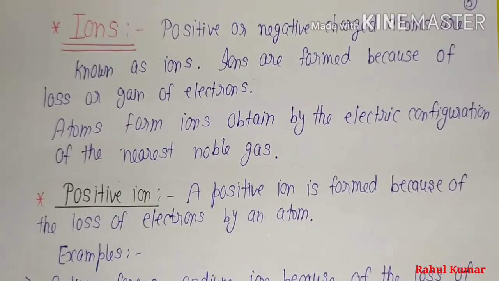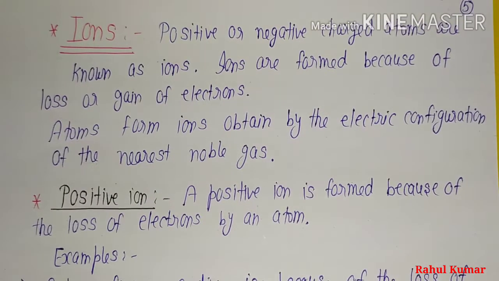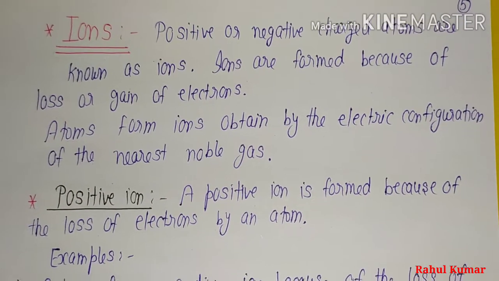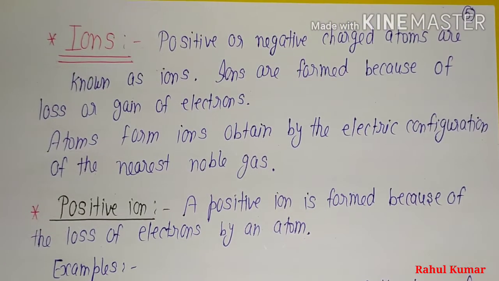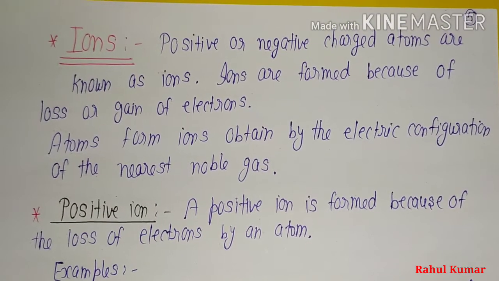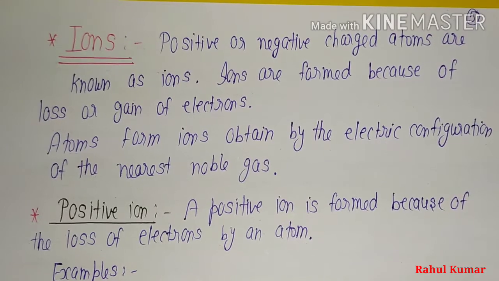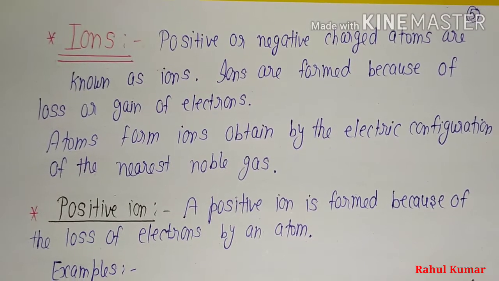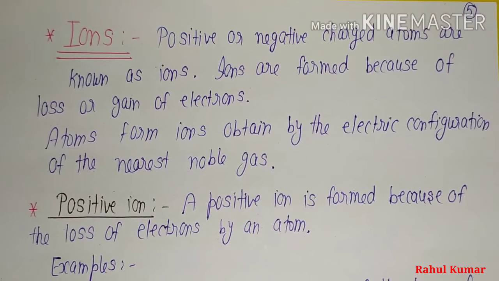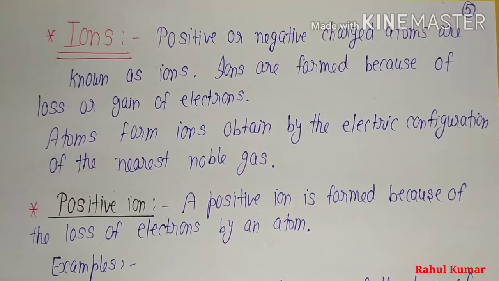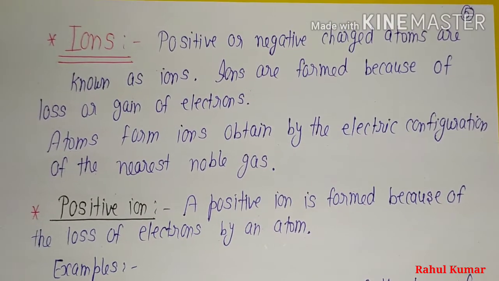Before discussing the ionic compound, we should know what an ion is and how ions form. Positive or negative charged atoms are known as ions. If an atom has a positive or negative charge, we call it an ion.